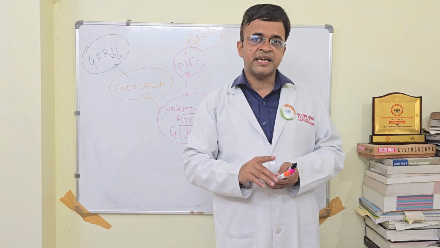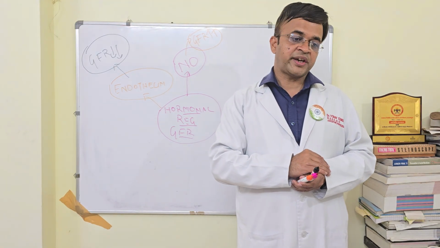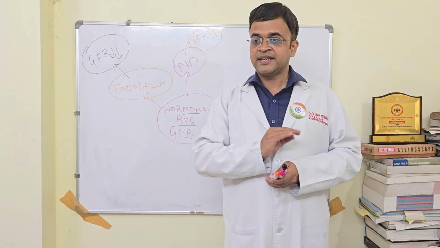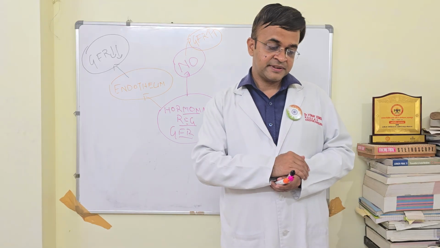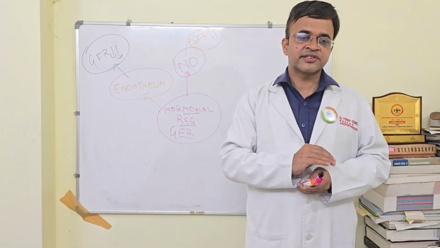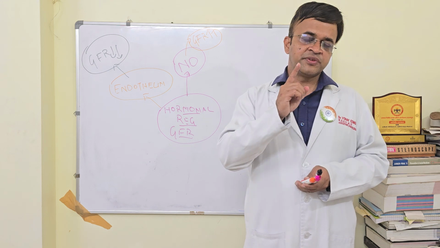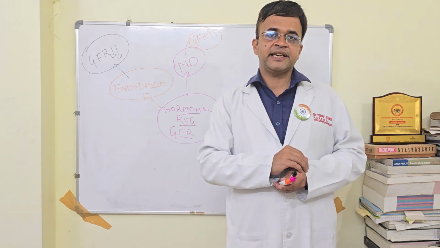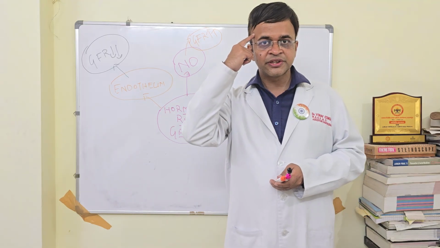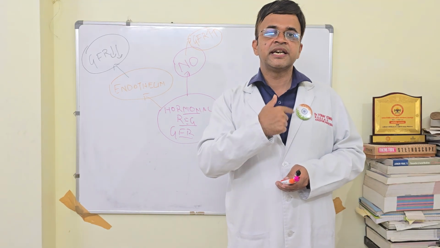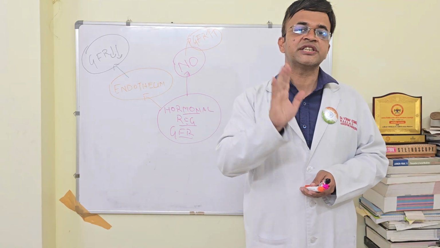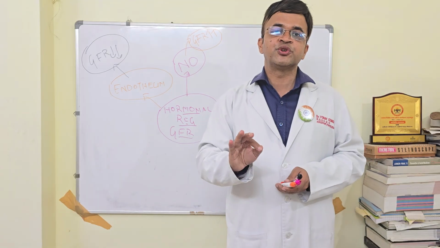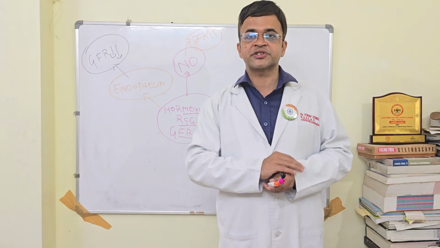Apart from that, there is also a very important chemical, adenosine. Adenosine is a very interesting chemical in that it will cause vasoconstriction or vasodilation depending on where it is acting. In cerebral circulation and coronary circulation, it leads to vasodilation, but in kidneys, it leads to vasoconstriction.